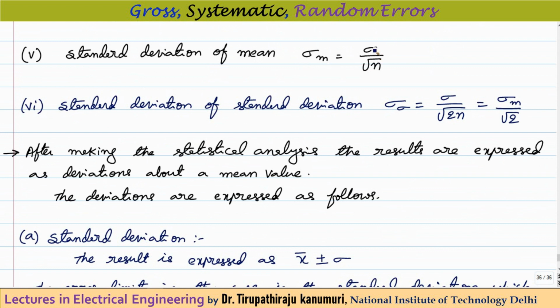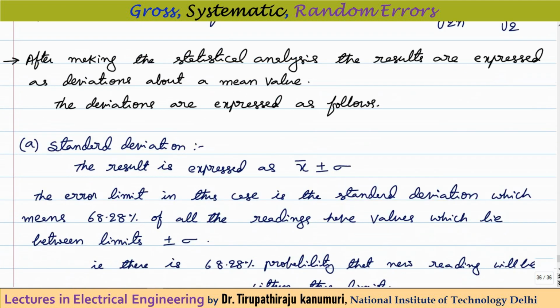Standard deviation of the mean is nothing but standard deviation divided by square root of n. Similarly, there is another term, standard deviation of the standard deviation, which is nothing but standard deviation divided by square root of 2n, or simply the standard deviation of the mean divided by square root of 2. So in this way we can calculate. With this basic terminology that is required, let us go to the analysis.